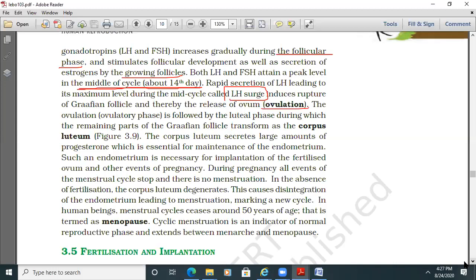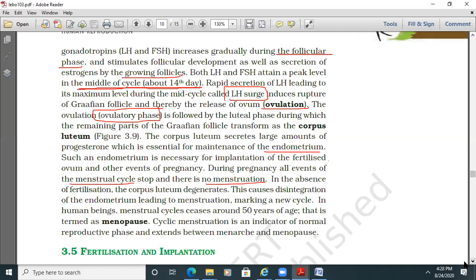The ovulation or ovulatory phase is followed by the luteal phase, during which the remaining parts of the Graafian follicle transform into the corpus luteum. The corpus luteum secretes large amounts of progesterone, which is essential for the maintenance of the endometrium. Such an endometrium is necessary for implantation of the fertilized ovum and other events of pregnancy. During pregnancy, all events of the menstrual cycle stop and there is no menstruation.